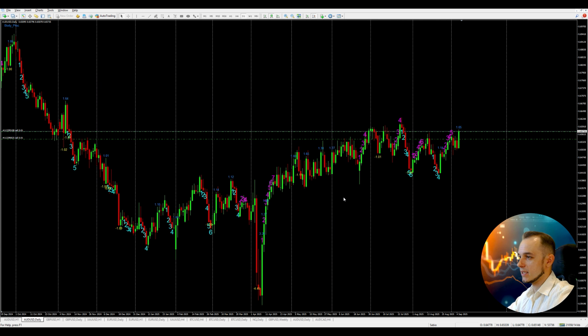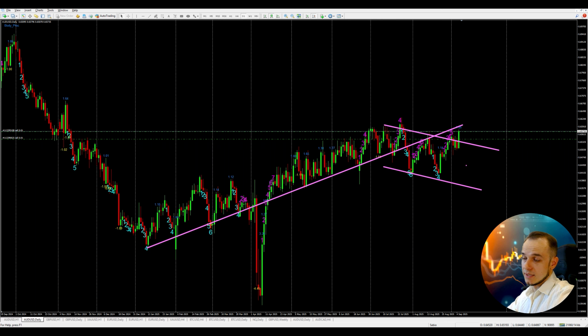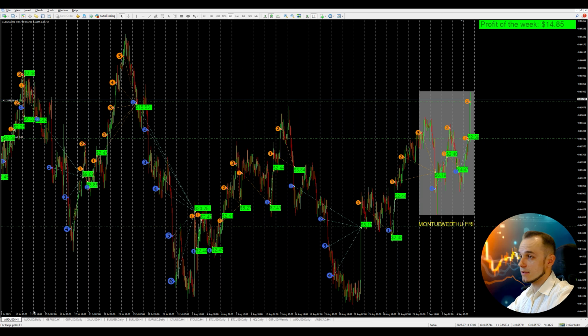If we switch to a daily time frame, you will notice that we had an uptrend previously, but then this trend was broken and the price started to decline. But currently we can see that with this day, after the non-farm payrolls data was revealed, the market turned into a consolidation phase. So now it's very hard to say where the market will go. So we're waiting for this week to close.